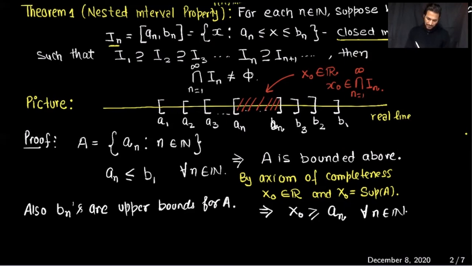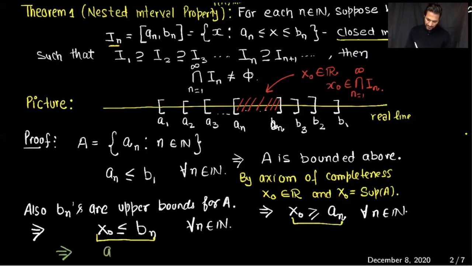So if these are upper bounds and x0 is the least upper bound, x0 must be less than or equal to each b_n for all n belonging to the set of natural numbers. Now we can combine this inequality and this inequality, and this implies a_n is always less than or equal to x0, and x0 is always less than or equal to b_n, for all n belonging to the set of natural numbers.